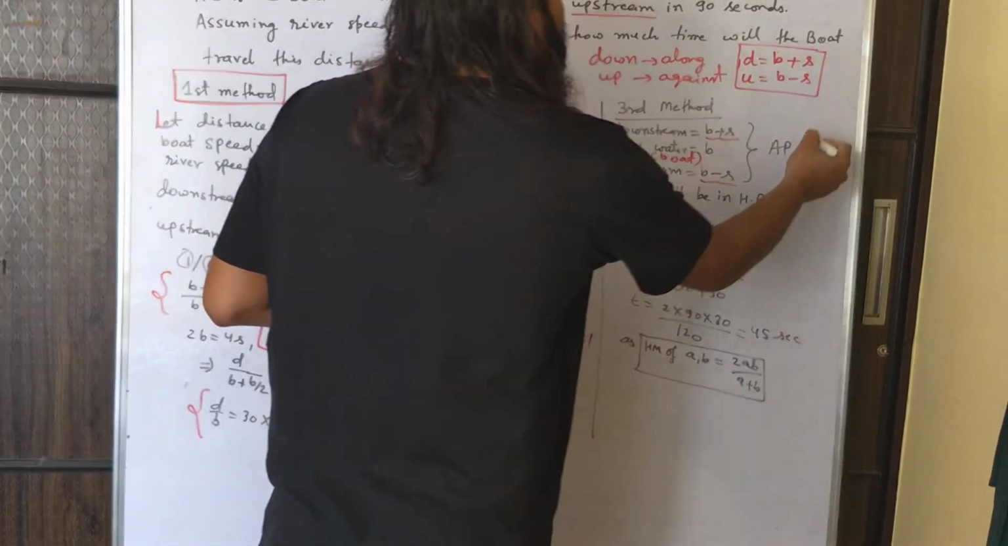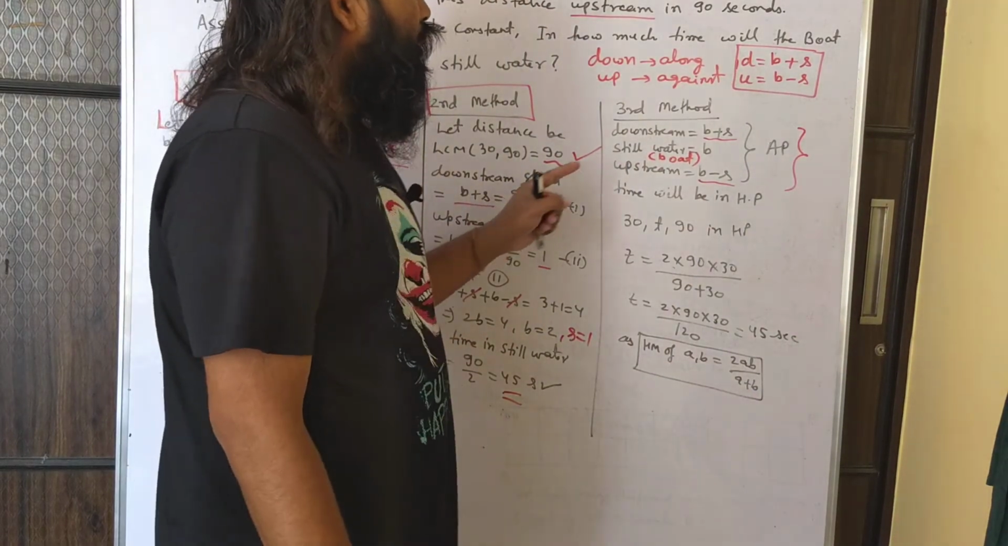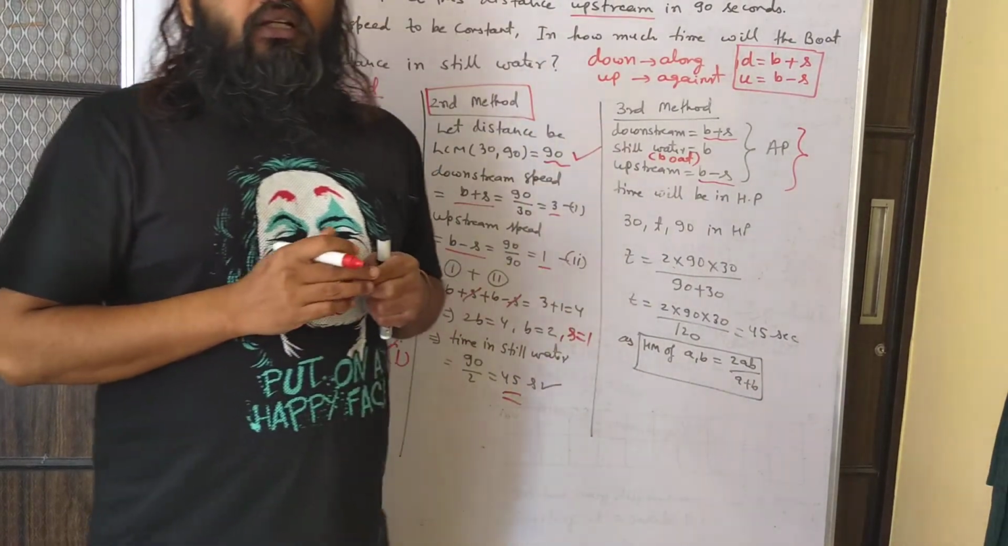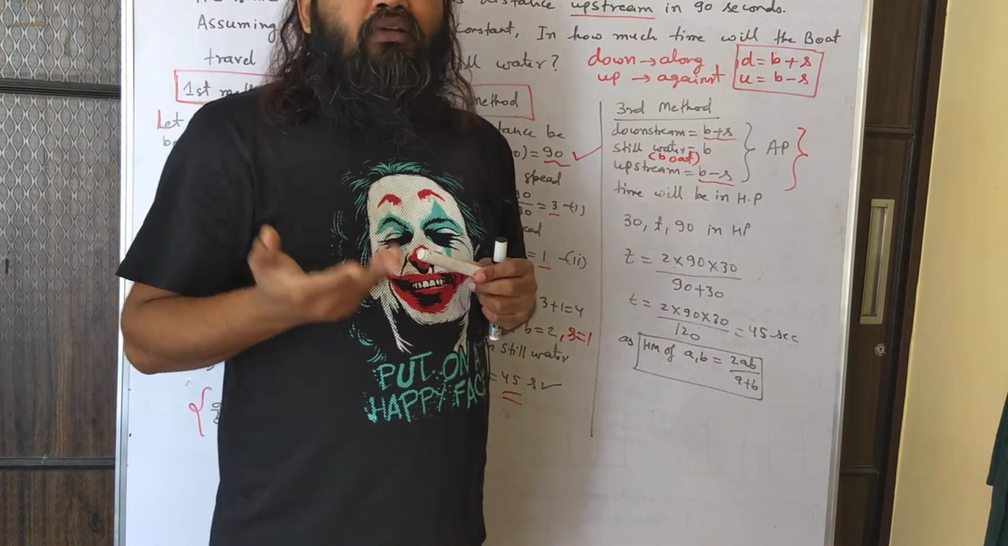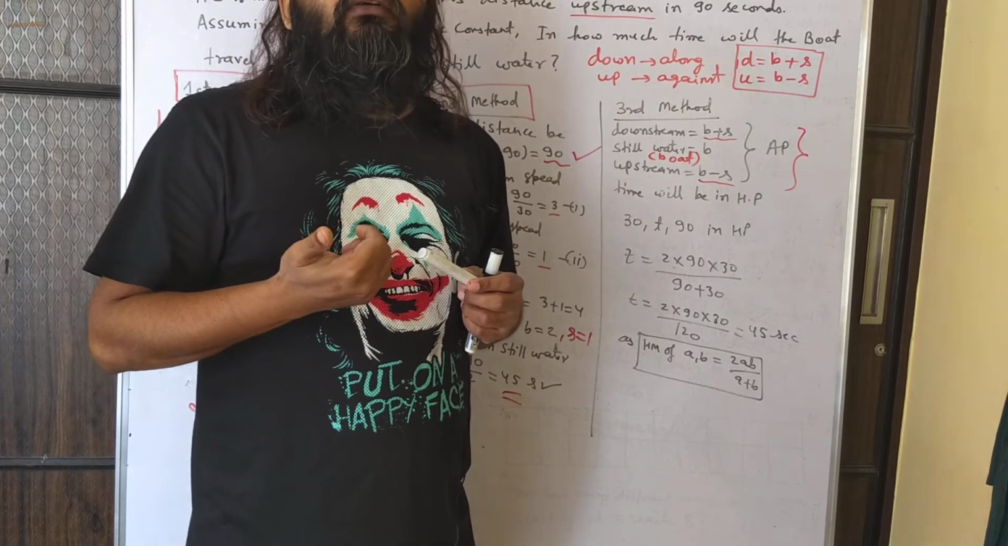Now can you see, if you have read arithmetic progression, this is a nice arithmetic progression. What is there in an arithmetic progression? It is a kind of series or a sequence or a progression in which the difference between the consecutive terms is constant.